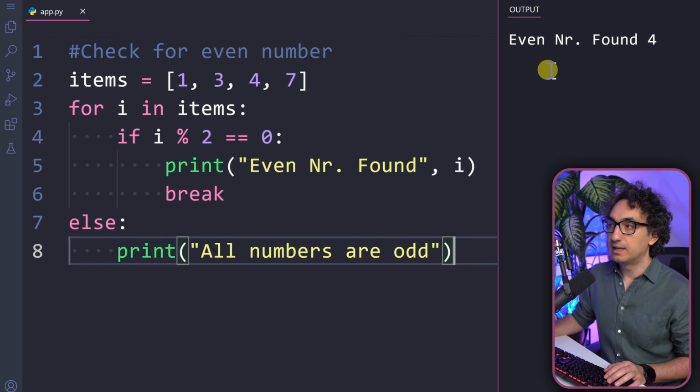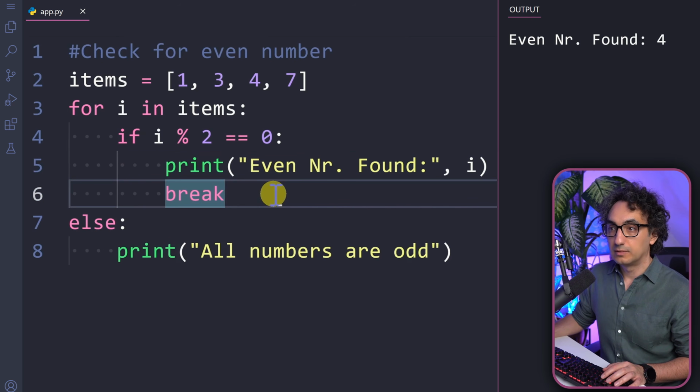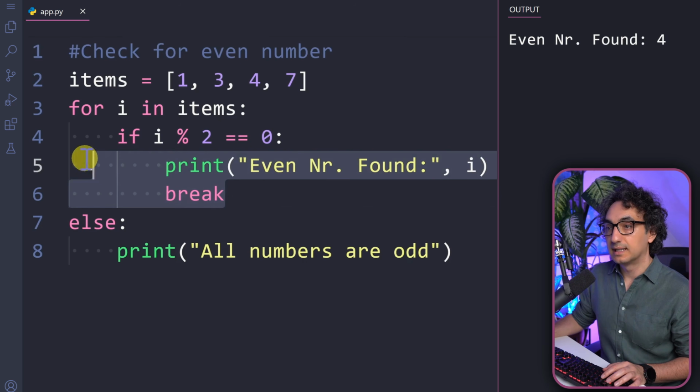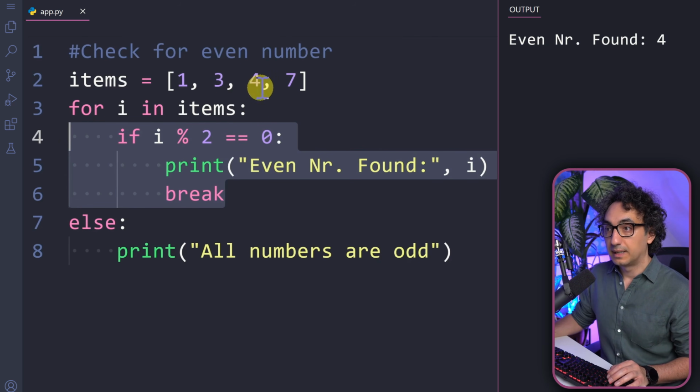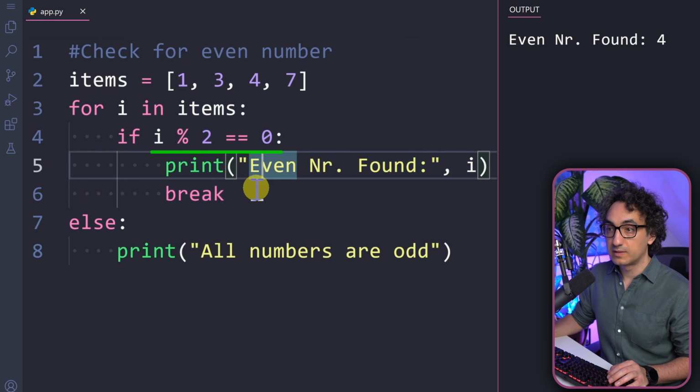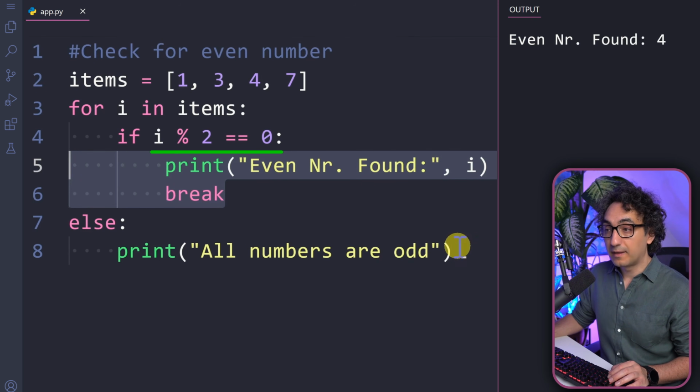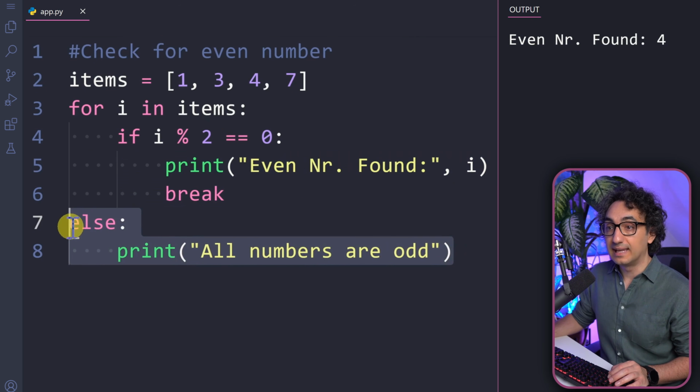You can see "even number found", and we have the 4. Let me just add here a colon. So what happens here is that Python did check the first number, 1. Well, it is not fulfilling the condition and nothing happened. Same thing for 3. But for the 4, we have it true. That's why Python did execute this block of code. So it printed the message and then executed the break.